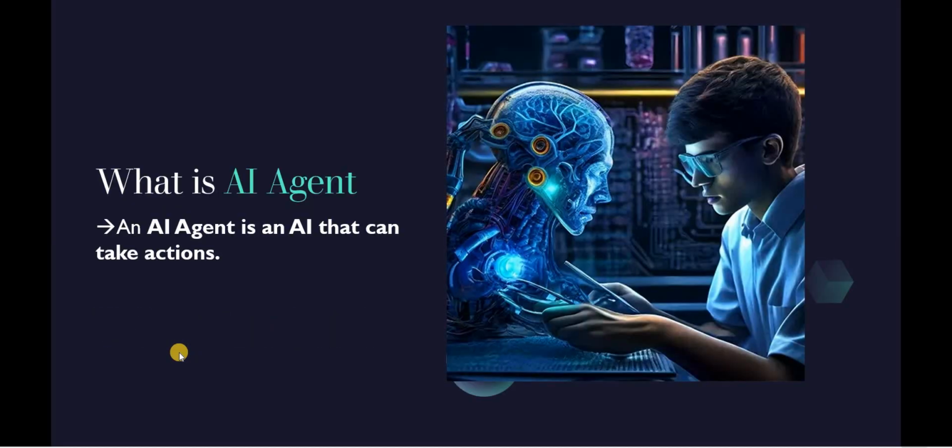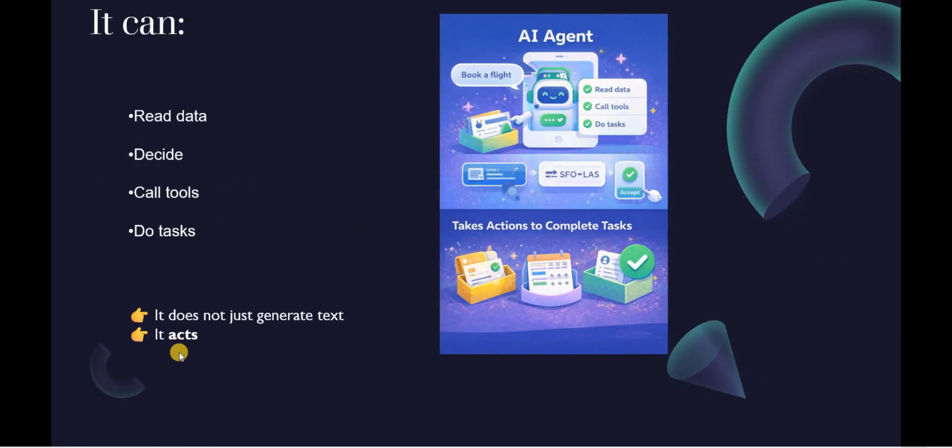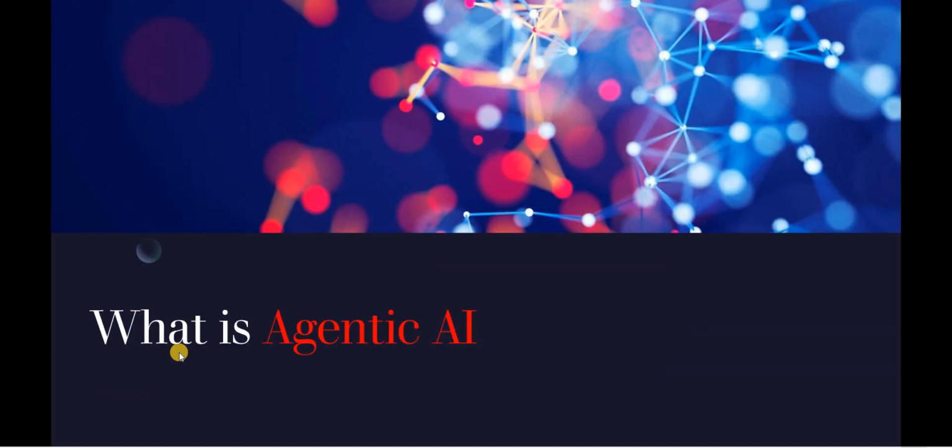So that is the AI agent. An AI agent is an AI that can take actions. It can read data, decide, call tools, and do tasks. And one more thing, it does not just generate text like a generative AI. It acts. That is the AI agent.